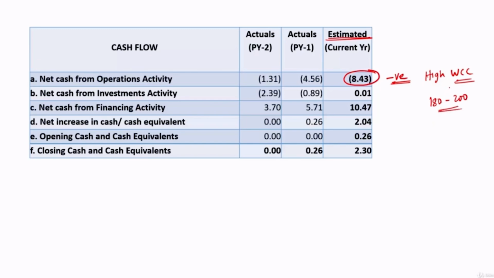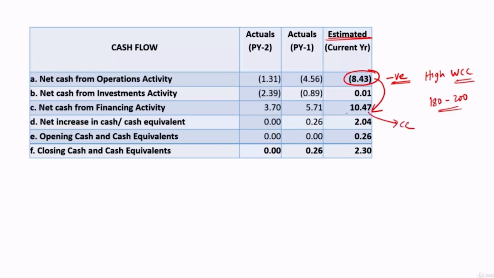They have to substantially invest in inventory and debtors. So they may be making a good amount of sales, but a substantial portion of that will be locked in the debtors, and because of that they will have negative cash flows under operations which will get funded under financing activity in the form of a CC.